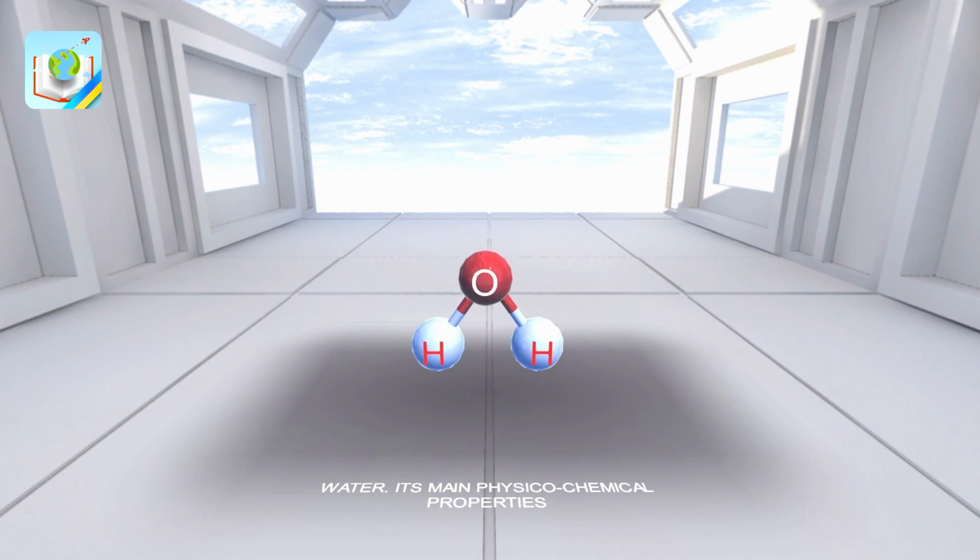Let's remember a little material from chemistry. A water molecule consists of non-metal atoms, 1 oxygen atom and 2 hydrogen atoms. A water molecule has an angular structure. A water molecule is a dipole. That water molecule has a positive and negative charge at the same time.